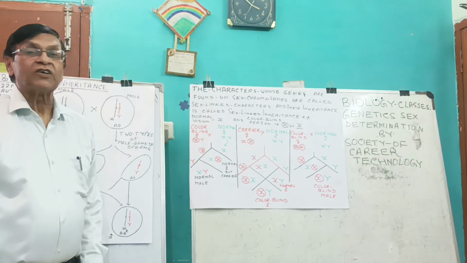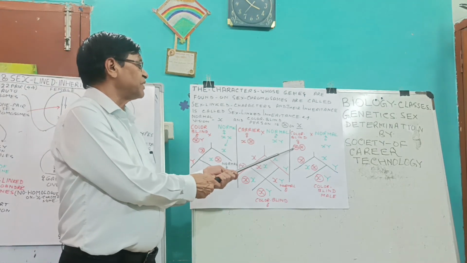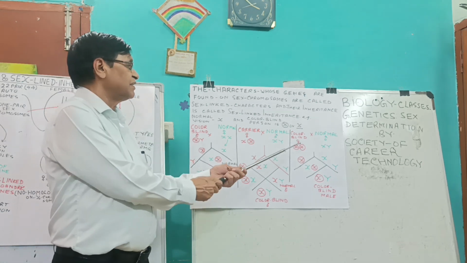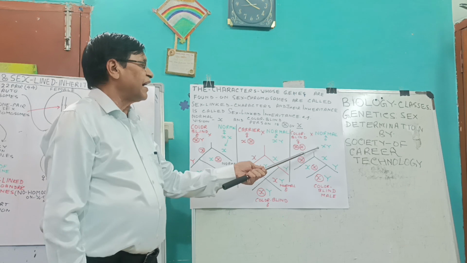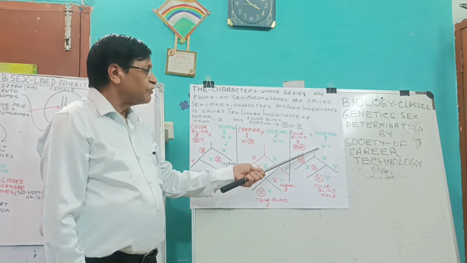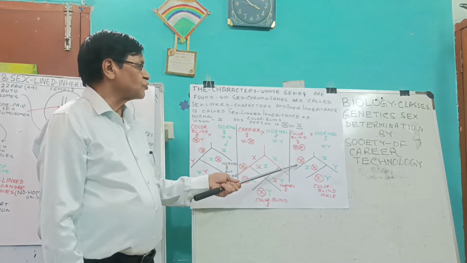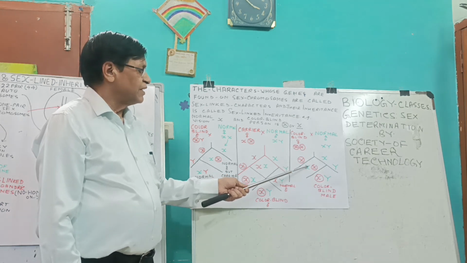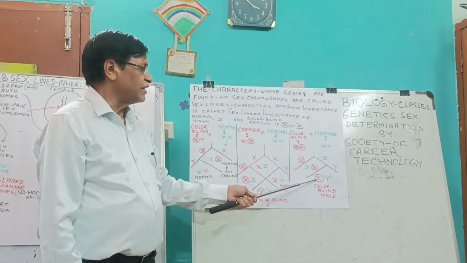In its reciprocal cross, if a cross is made between a color-blind female, here it was a color-blind male, here it is a color-blind female, and a normal male, then what will happen? Both these X chromosomes having genes for color blindness will be transferred into all individuals.